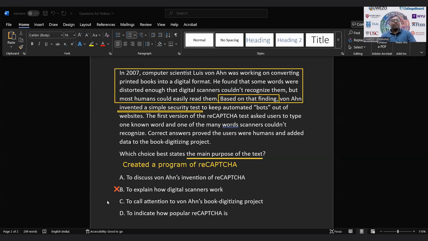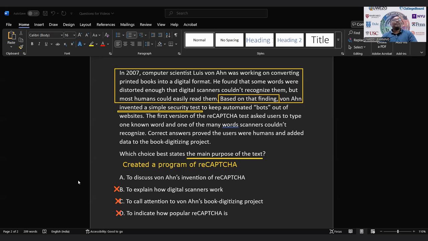Option C says, to call attention to von Ahn's book digitizing project. Again, the focus of the passage, or the purpose of the passage, is not his book digitizing project. What he learned while digitizing books is what we need to talk about. So option C is also crossed out. And D says, to indicate how popular reCAPTCHA is. Again, the passage is not at all discussing the popularity of reCAPTCHA.